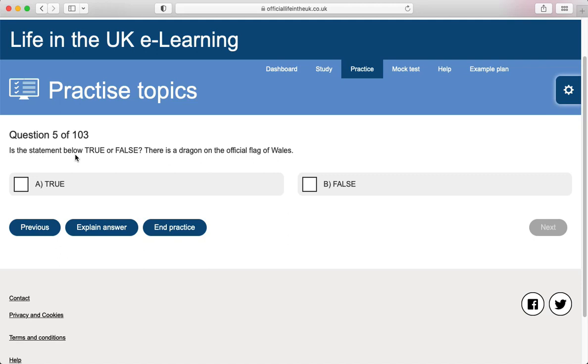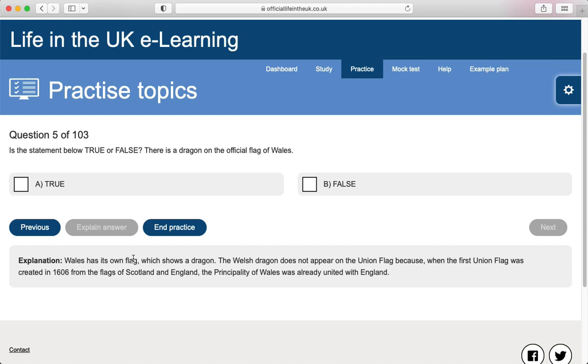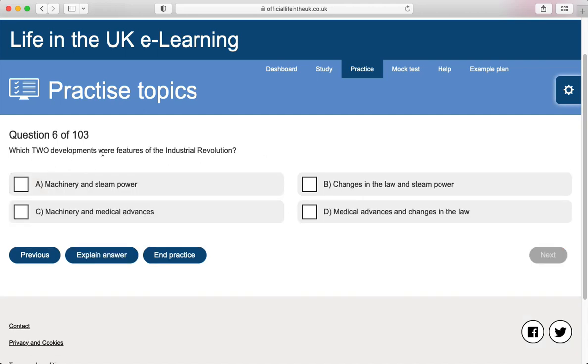Is the statement below true or false? There is a dragon on the official flag of Wales. Wales has its own flag which shows a dragon. The Welsh dragon does not appear on the Union flag because when the first Union flag was created in 1606 from the flags of Scotland and England, the Principality of Wales was already united with England. True.